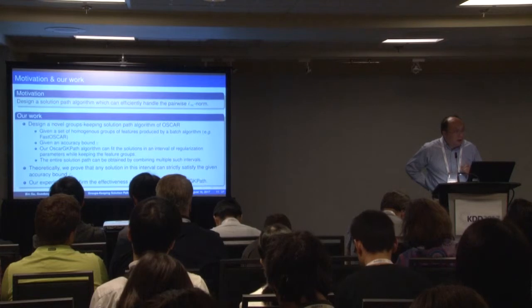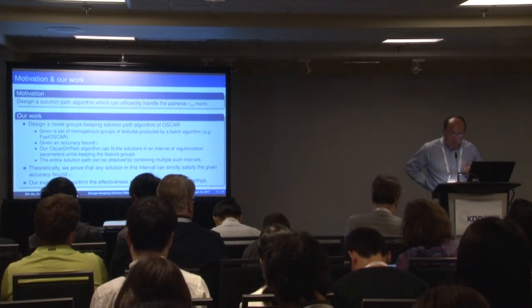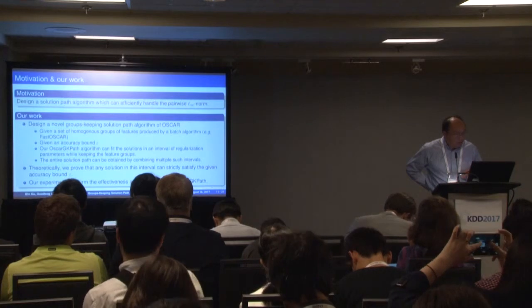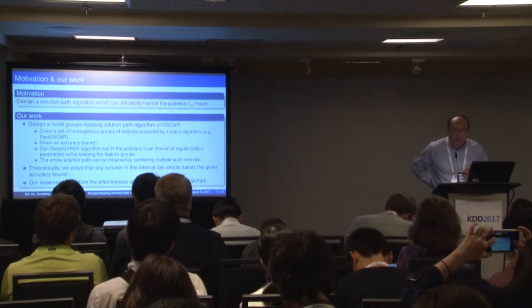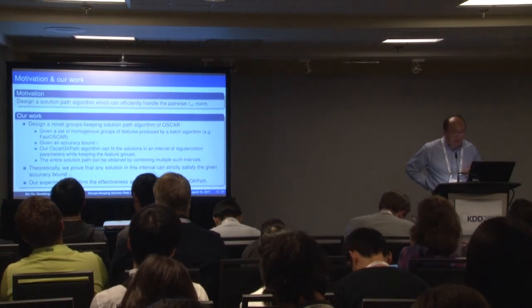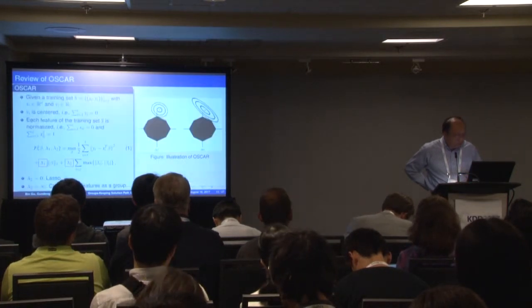Based on this result, and given an error bound epsilon, our solution will be an approximate solution within the error bound epsilon. So we can find the solutions for all the different lambda 1, lambda 2 parameters, such that the user can easily find the optimal parameters.